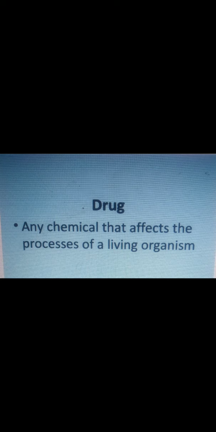So what is the meaning of drug? A drug is any chemical substance that affects the processes of a living system. I already told you, living organisms like bacteria, humans, animals, all the things that survive on the earth. So a drug is any chemical substance that can affect the living system. That is the meaning of drug.